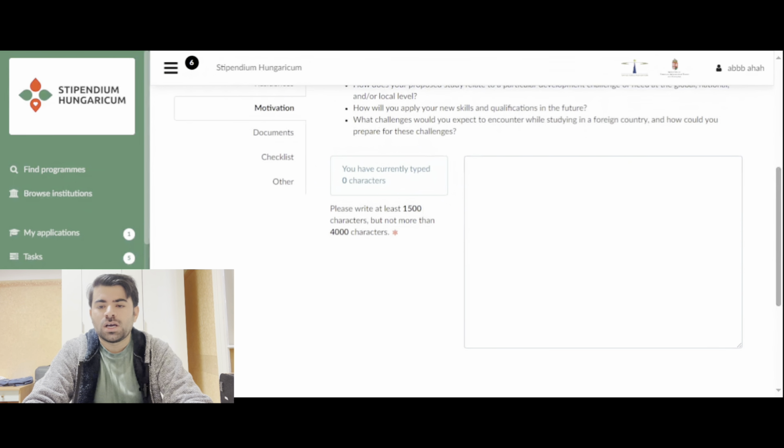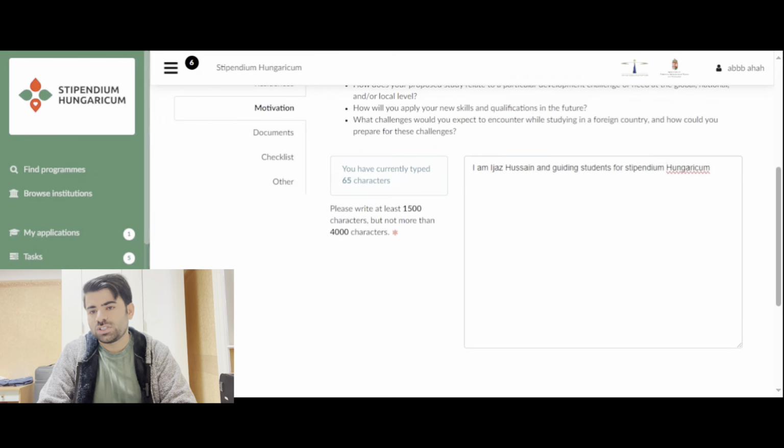Let's say I'm typing... okay, I just typed this. So this means, as you can see, this is 65 characters. What does this mean? This means I is one character, A is one character, M is one character. So it means you have to type only 4,000 characters, not more than that.